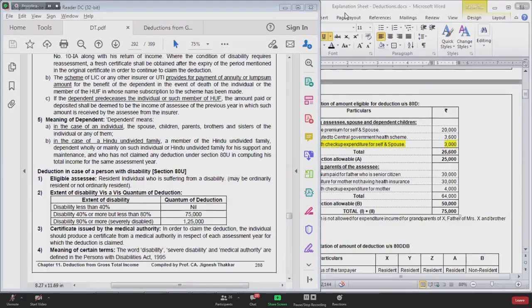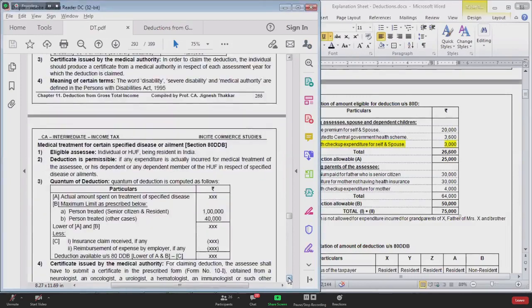Rizwan? For first brother is 75, for second brother is 125. So you claim for the second brother, na, Rizwan? You will get a deduction of 125, na? Because he is disabled to the extent of 85%. Yes? Okay.